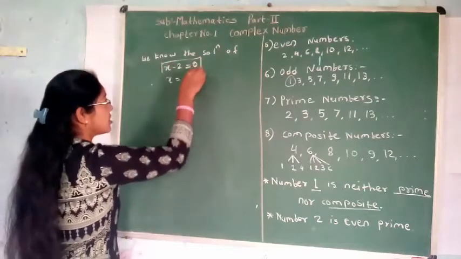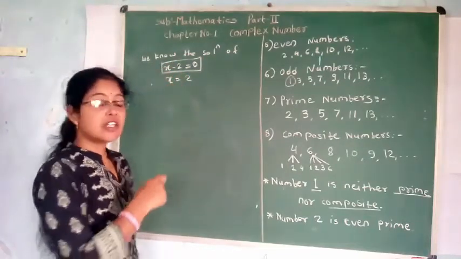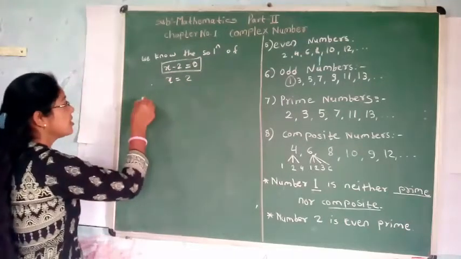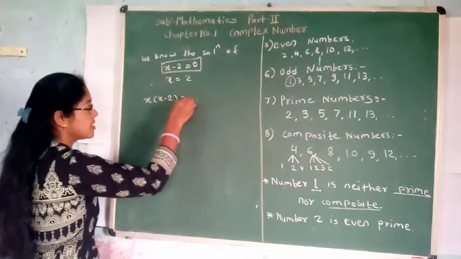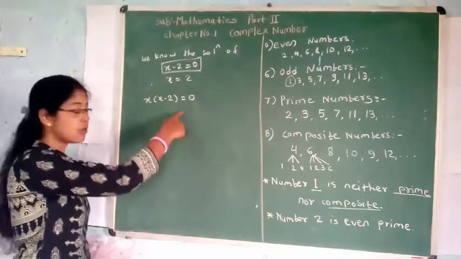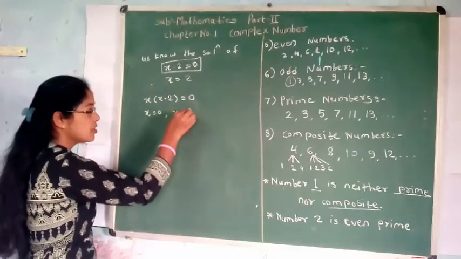Therefore, this equation x minus 2 is equal to 0 has a solution in natural numbers. Okay. Then we see the example x into x minus 2 is equal to 0. Then we get x is equal to 0 and x is equal to 2.